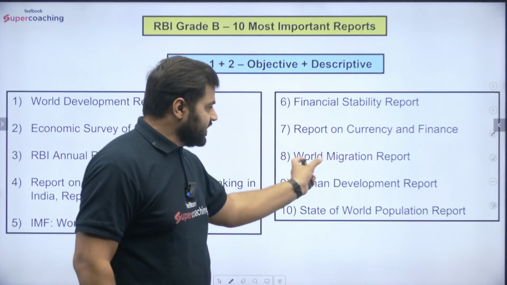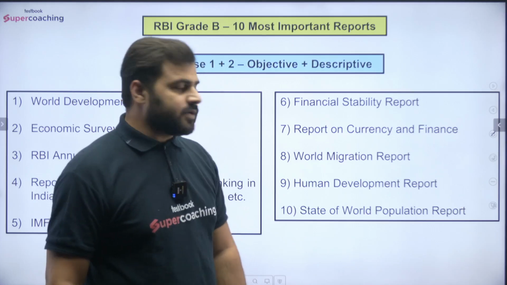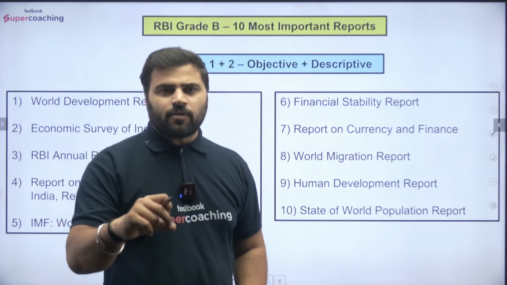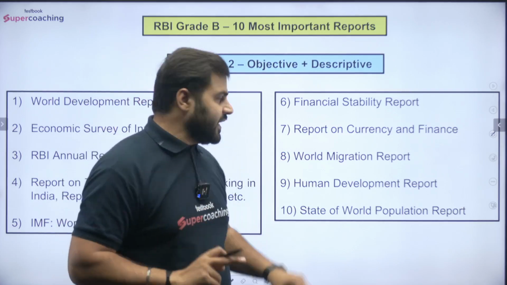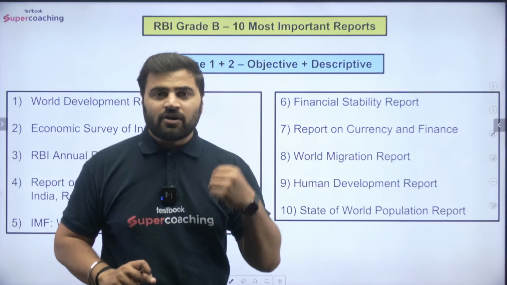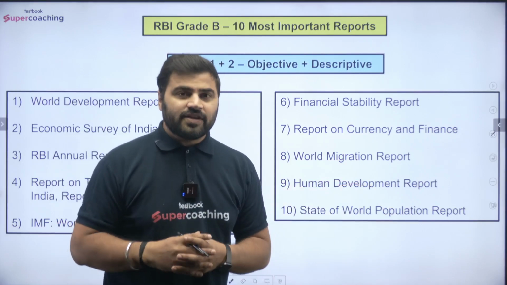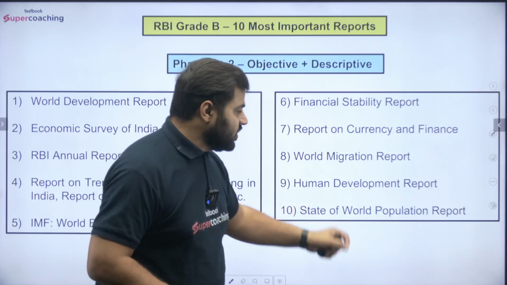So if you understand this particular report, the World Migration Report, it will definitely help you a lot in that topic. And the social issues migration topic is very, very important for the descriptive part, and if you have done this report also, you can also attempt the objective part. Human Development Report, again one of the very, very important reports, and the State of World Population Report.